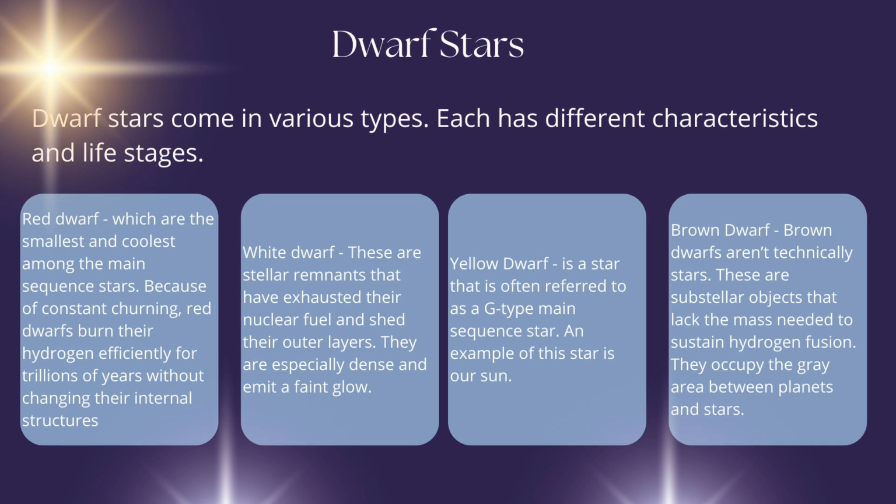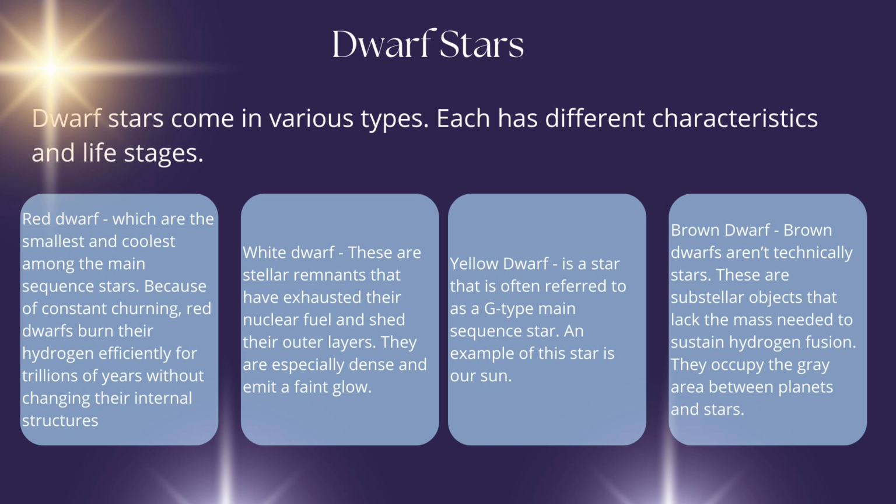White dwarfs are stellar remnants that have exhausted their nuclear fuel and shed their outer layers. They are especially dense and emit a faint glow. A yellow dwarf is a star often referred to as a G-type main sequence star. An example of this star is our Sun.